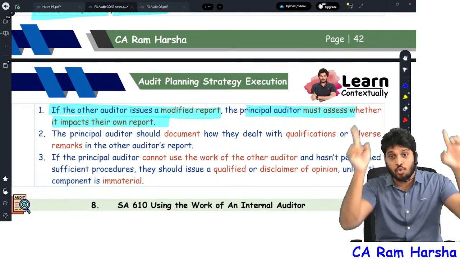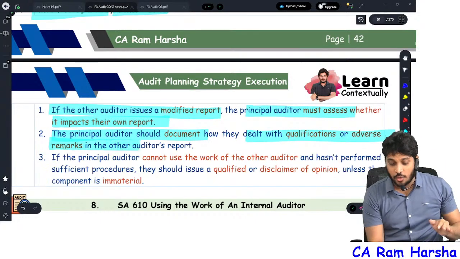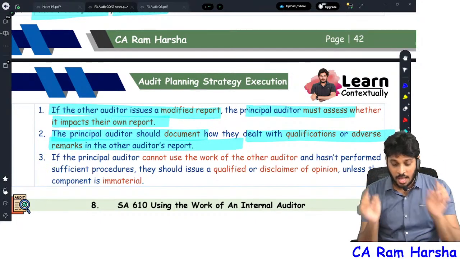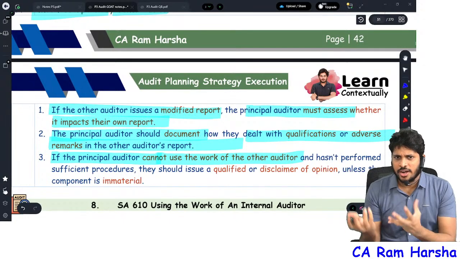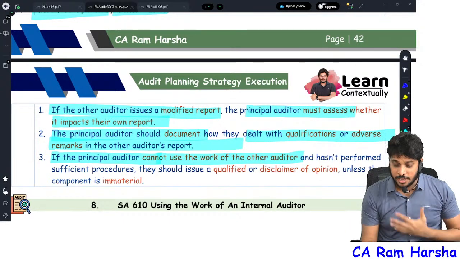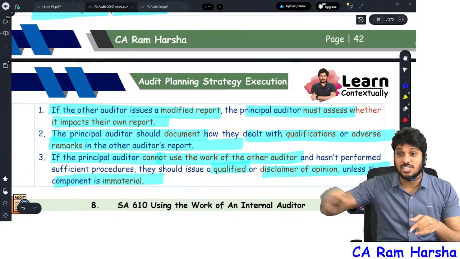If the other auditor issues a modified report, the principal auditor must assess whether it impacts their report, whether it is impacting the overall company. The principal auditor should document how they dealt with the qualifications of the other auditors. And if the principal auditor, for example, cannot use the work of the other auditor, you are not getting their audit reports, the company is not cooperating, you will give a qualified opinion or disclaimer of opinion unless the branch is immaterial.